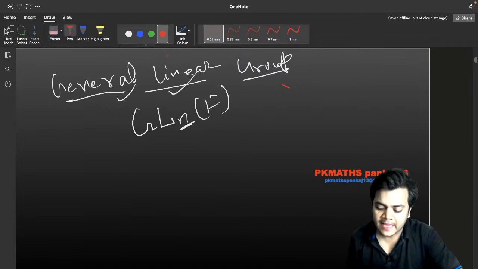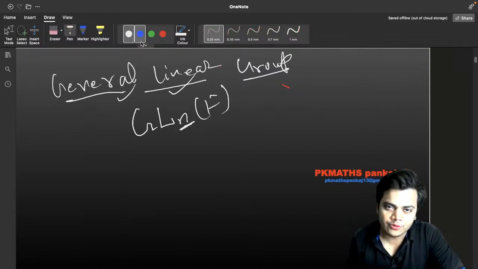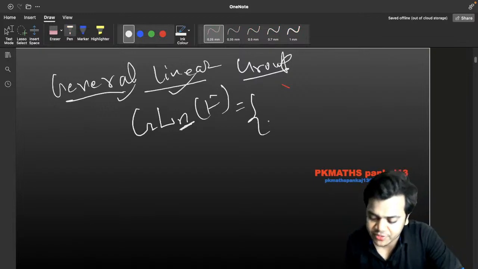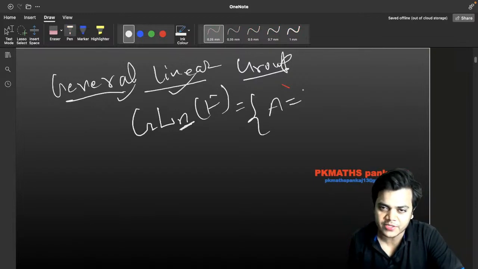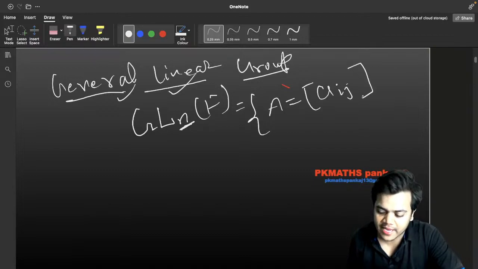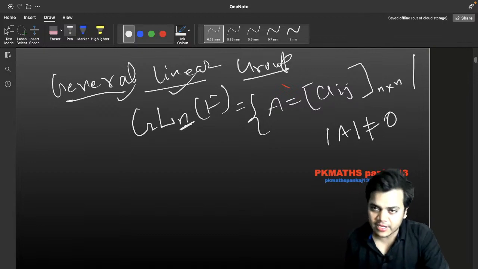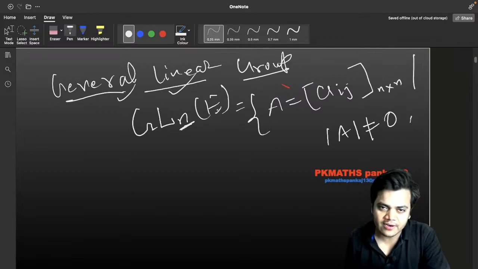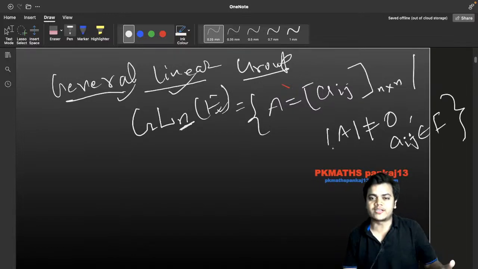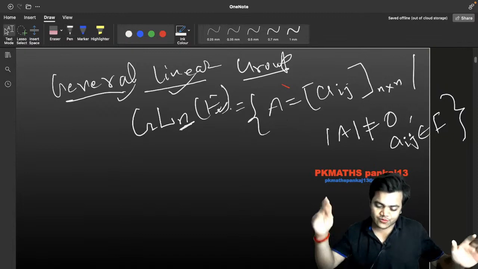Then I would like to say actually this group is the collection of matrices, and certainly a special kind of matrices, not that special but yes. इस तरह के n by n order के matrices का collection है, जिसमें determinant of A certainly 0 के बराबर नहीं होगा, मतलब non singular matrices का collection है. And why is this f here? What is the reason behind it? Then I would like to say कि जो elements हम लोग लेंगे a i j वो field f के अंदर से लेंगे. Yes, we are going to take the elements from this field f.